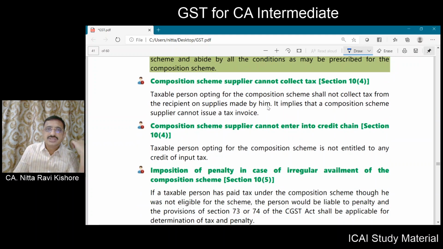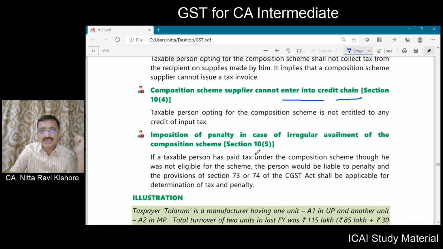The composition person cannot collect tax. This fellow cannot collect the tax. Okay. And also he can't issue a tax invoice. He can issue only a bill of supply. Okay. A composition scheme person cannot enter the ITC chain. So this fellow can't take input tax credit on input goods or input services.